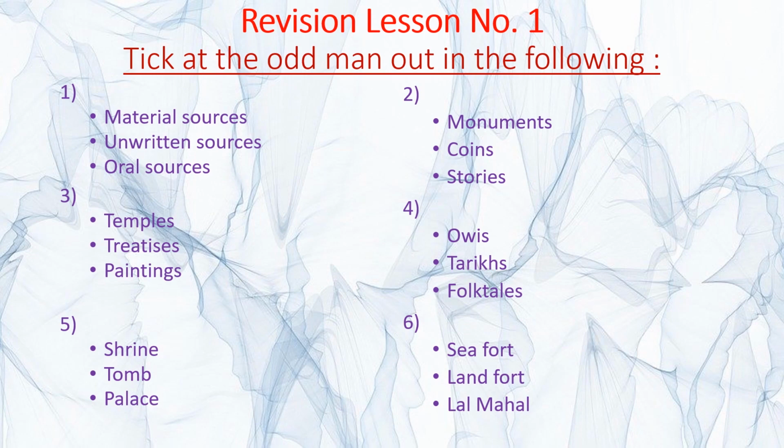So in this way you are going to get the question and you are going to tick at the odd man out, right? So three options will be given here. From that one you have to tick so that you can get the right answer. I suppose you have understood the first type of question, the MCQ type of question that you are going to get for your assessment.